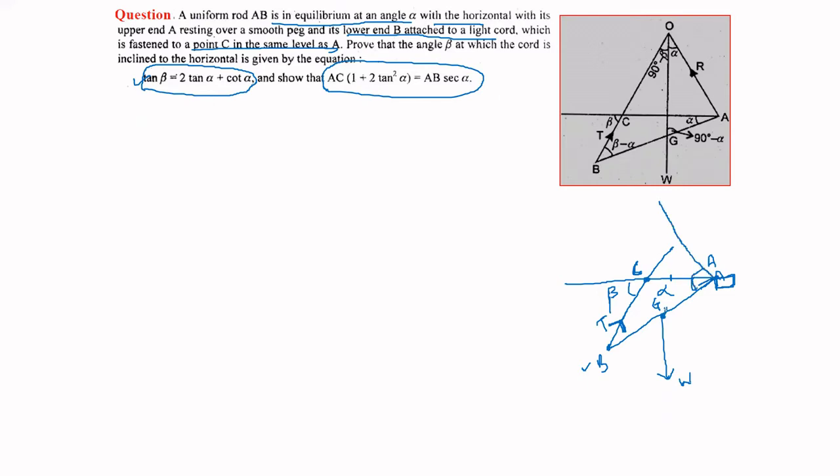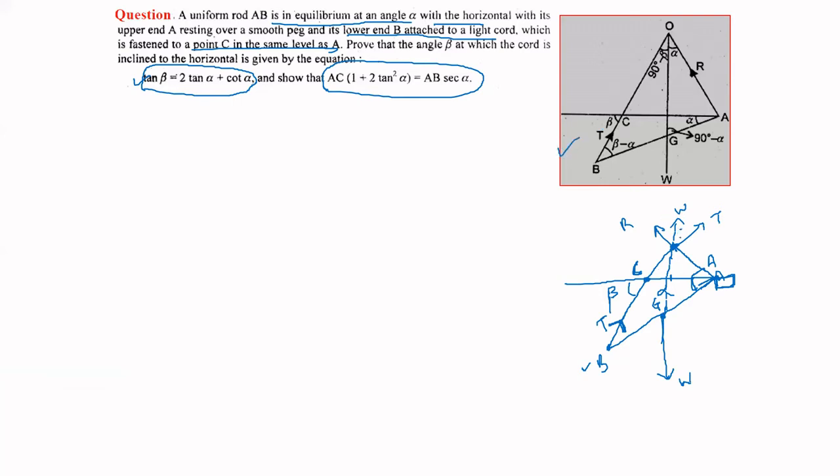So you can see all three forces are coming in the same plane. So they must be concurrent at some point. So let us suppose this one, right? So this is the normal reaction. This is the normal reaction, and this is the tension force T, and this is W, the weight force. So in this way, this diagram is constructed.